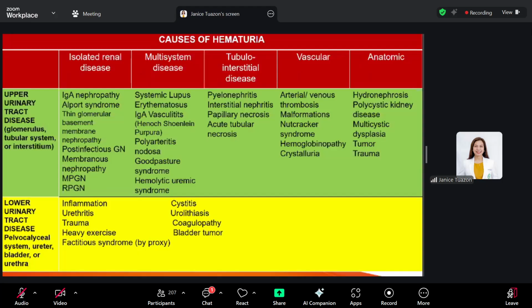Now, hematuria may originate from the upper urinary tract or from the lower urinary tract, and you can differentiate between the two with the color. If it's a bright red urine, then the hematuria is probably coming from the lower urinary tract. While if it's a darker colored or cola-colored urine, it's from the upper urinary tract. Okay.